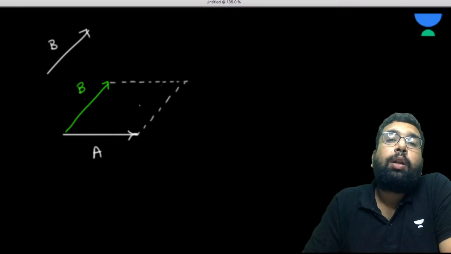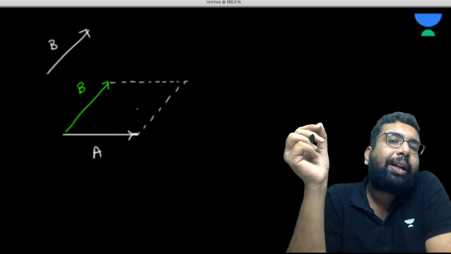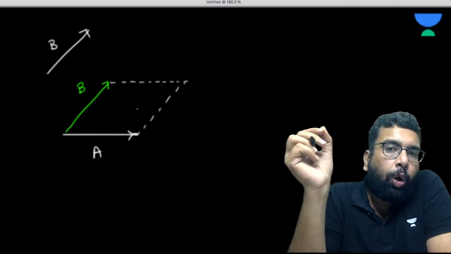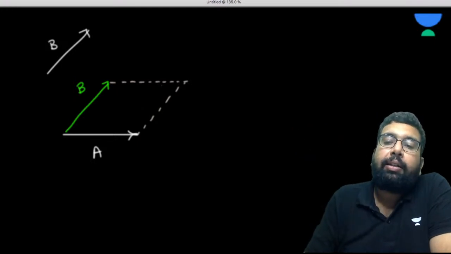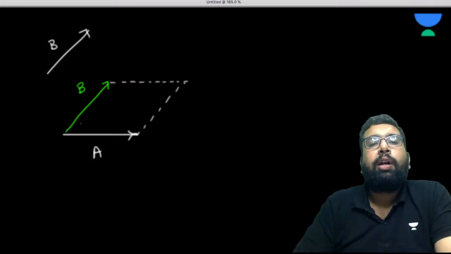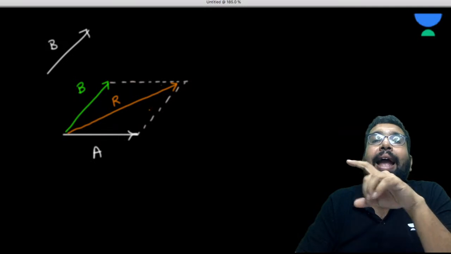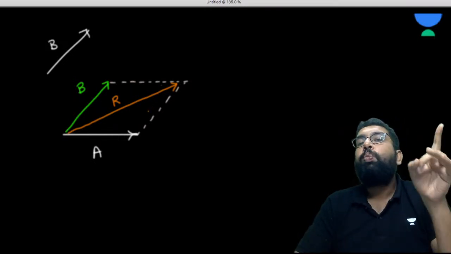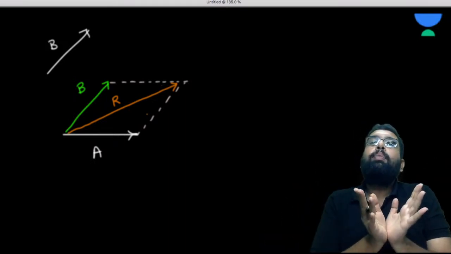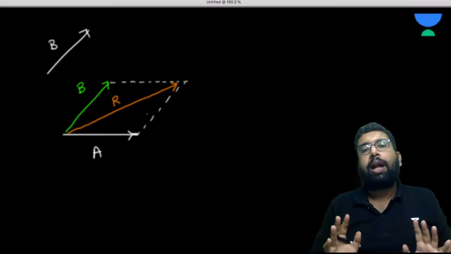Now, according to the law of parallelogram of vectors, first of all, you have joined both the vectors tail to tail. Then you have completed the parallelogram. Then the resultant of these two vectors will be given by the diagonal of this parallelogram, and that diagonal must start from the point where these two vectors are meeting tail to tail, that is starting from the intersection of these two vectors.